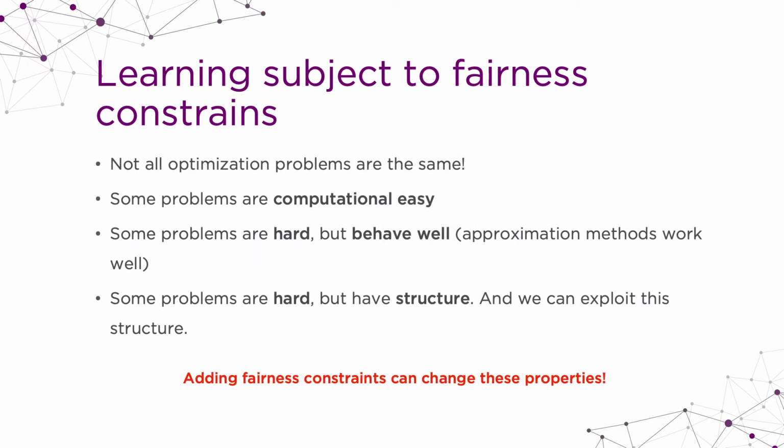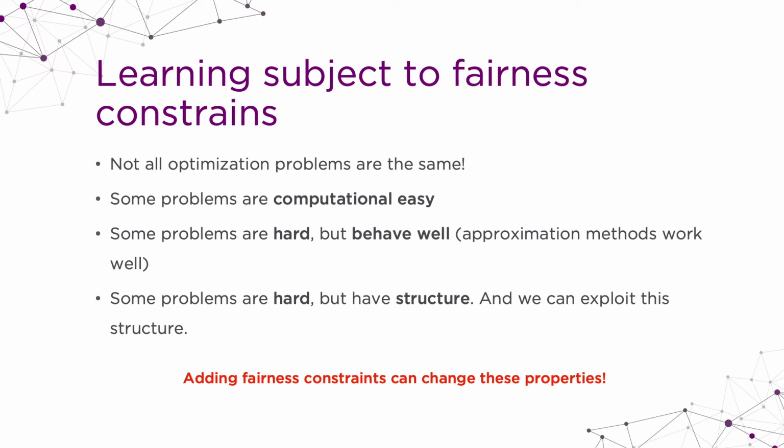But we have to note that the optimization technique that I'm talking about is a general term. So for each machine learning technique that we are using, there is a different optimization problem. These optimization problems have different properties. Some of them are easier to solve, some of them are harder, but there are approximations for them. Some of them are hard, but there is some structure that we can actually use to solve them.